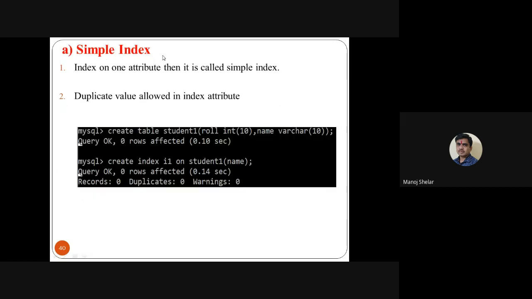So first is the simple index. An index on one attribute is called a simple index. Duplicate values are allowed in the index attribute. A simple query: create table student1, roll number integer 10, name varchar 10, and then create index I1 on student1. So here we create the I1 index on the student1 table on the name attribute. I1 is a simple index because we use only one attribute as an index, and duplicate values are allowed in the I1 index. This is the simple syntax of the simple index.